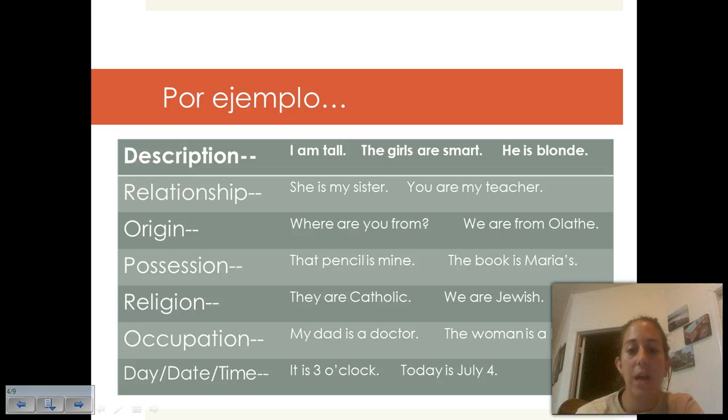We have to use the word de. Religion: they are Catholic. We are Jewish. Occupation: my dad is a doctor. The woman is a lawyer. And then, of course, day, date, and time. It's 3 o'clock. Today is July 4th. So hopefully you'll have those, and at least one example of each one of those reasons for our verb ser.